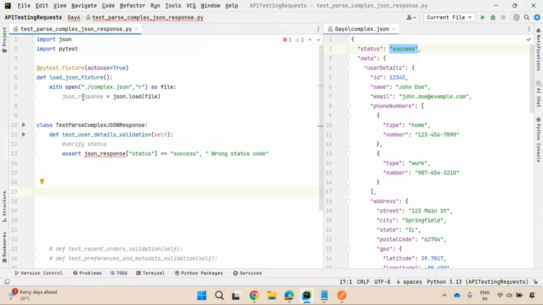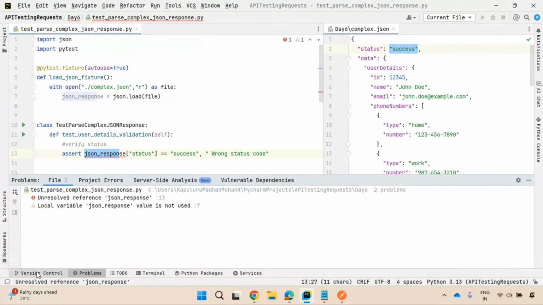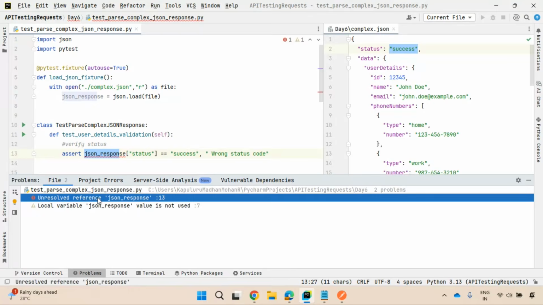I have already defined this JSON response in a fixture function, right? But why, when I access that JSON response variable, is it raising an error here? Unresolved reference JSON response.